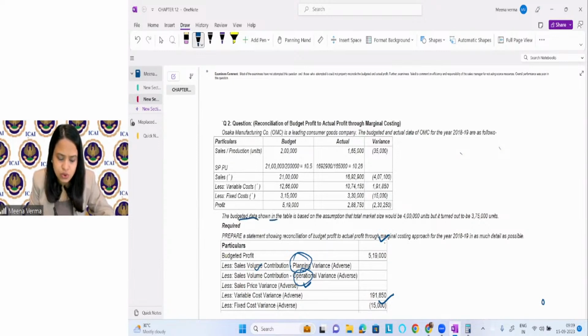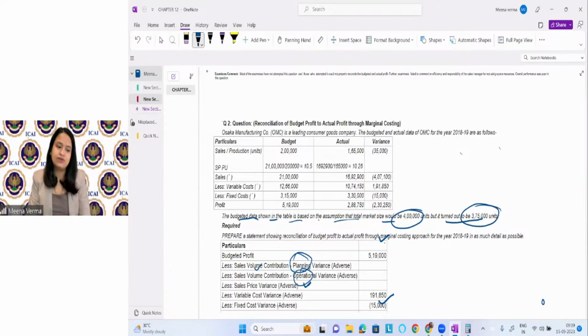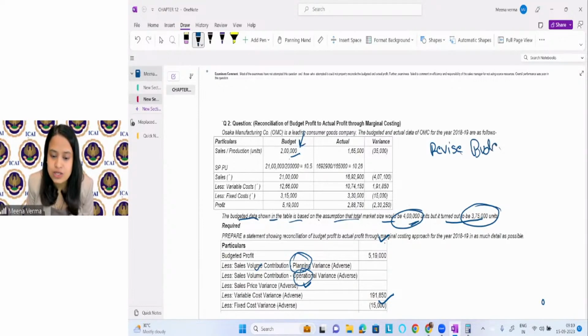The budgeted data shown in the table is based on the assumption that the market size would be 4 lakh units, but it turned out to be 3,75,000 units. So what is happening? They have given you the budgeted data here, 2 lakh units, which is half of the market size. This was the budgeted, half of the market size. Now you have to see what the revised budget is. They are saying the total market size has changed from here to here, so the revised budget should change accordingly. It should be half of this: 375 divided by 2. What is it coming?